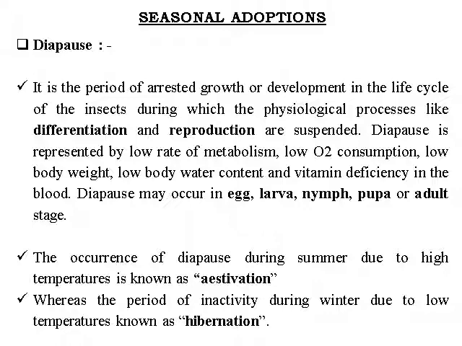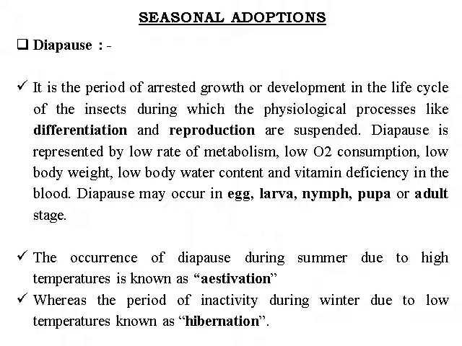Seasonal adaptations are there, like diapause. It is a period of arrested growth or development in the life cycle of the insect, during which physiological processes like differentiation and reproduction are suspended. Diapause is represented by low rate of metabolism, low oxygen consumption, low body weight, low body water content, and vitamin deficiency in the blood. Diapause may occur in the egg, larva, nymph, pupa and adult stage. The occurrence of diapause during summer due to high temperature is known as estivation. Remember these terminologies, they may be asked in the examination.